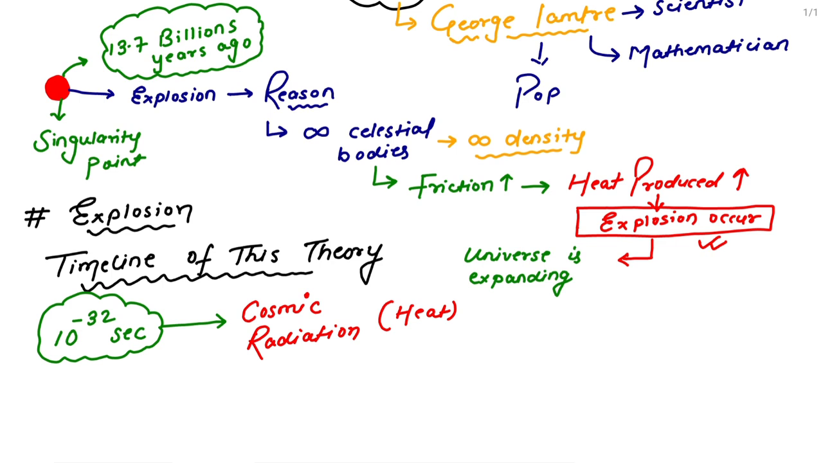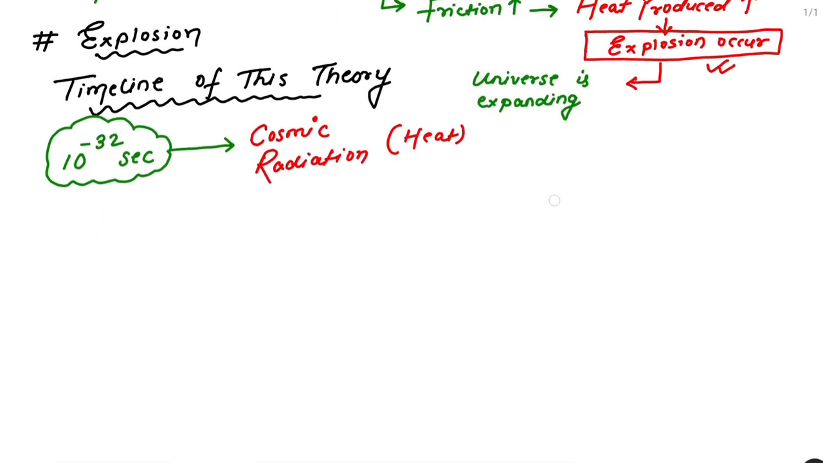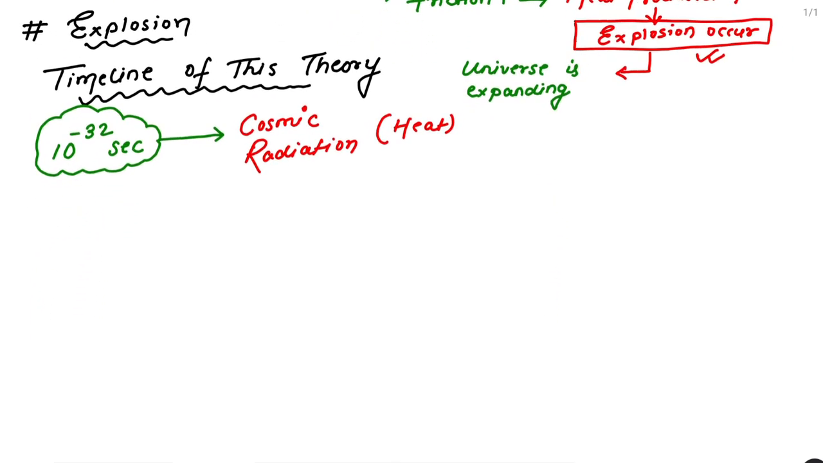Why do we say radiation? Because radiation does not need any medium to travel, and in space there is no medium. If there is no medium, we cannot say heat, you have to say radiation, because heat can be in the form of conduction and convection, right? So here we say radiation because radiation does not need any medium to travel. So this is all about the Big Bang theory. Now we are talking about the timeline of this theory. After the explosion, at 10 to the power minus 32 second, the first thing created was cosmic radiation.